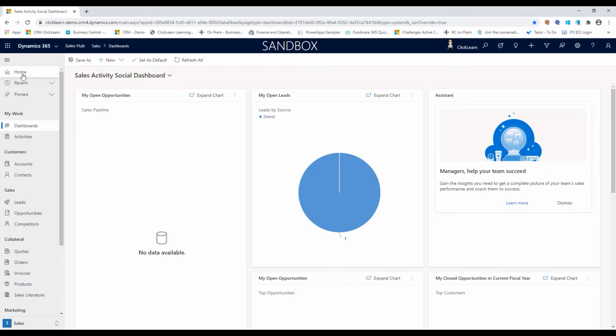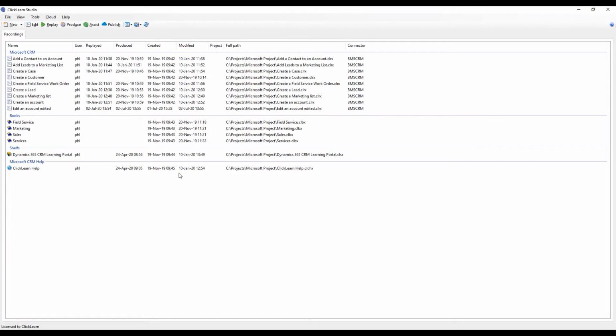Now, how do I create this? Well, first of all, I need a business system like the one we're looking at here, customer engagement. Secondly, I need ClickLearn Studio. ClickLearn Studio is a ClickOnce application. There's no complex infrastructure and no server integrations. It's just downloading this ClickOnce application, about 50, 60 megabytes large, and you add it to the computer of your author. The ones that are going to be creating the documentation are the ones that need the application. The only requirement we have is that you run it from a Windows OS. That's it. So when you go about creating a process, you simply go up here on New and click on New.